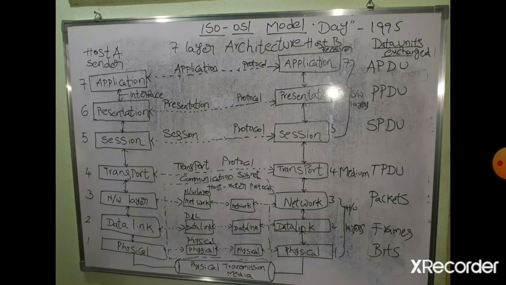Here the 7 layered architecture is divided into 2 parts. The first one is the software layers. The next one is the hardware layers.